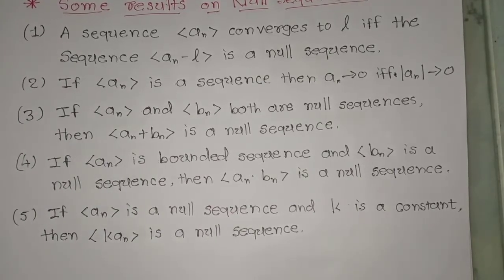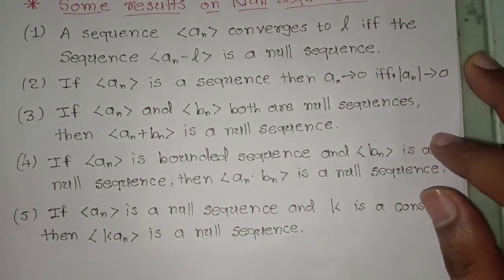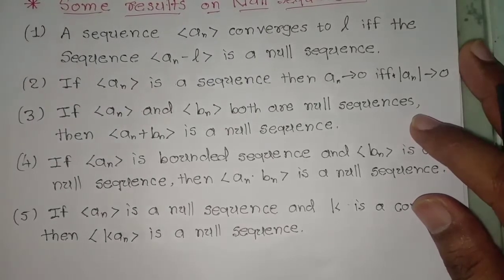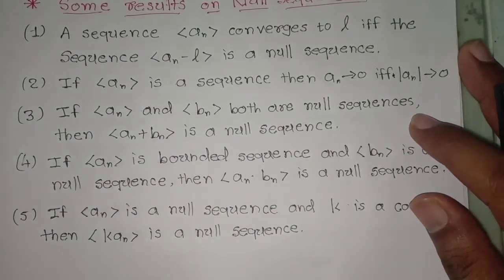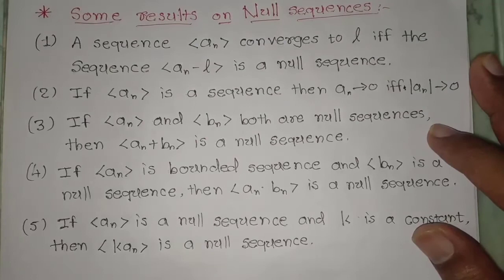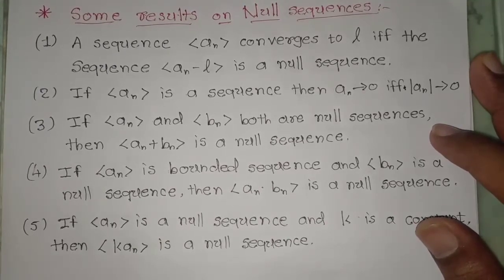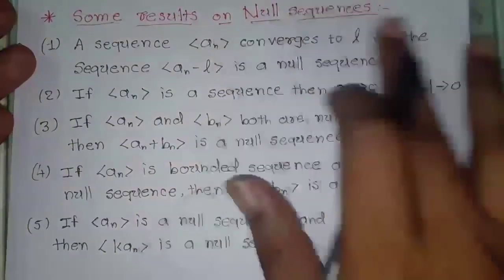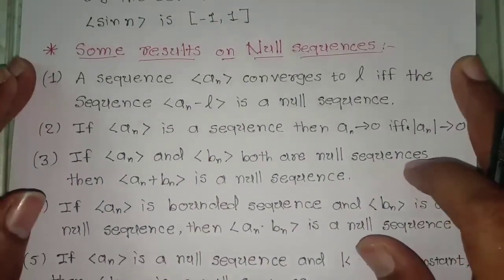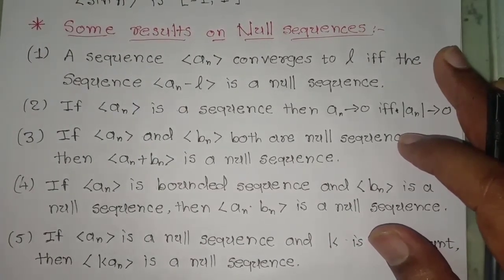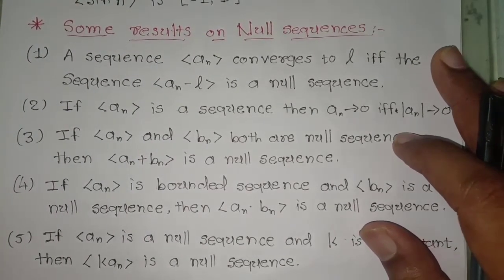So we have discussed in this lecture some results on convergent sequences and monotonic sequences. After that, we have discussed the difference between the limit and the limit point of the sequence, and at the end of the lecture we have seen some results on the limit points of the sequence and a few results on null sequences. Now in the next lecture we will discuss some problems on sequences. Thank you.